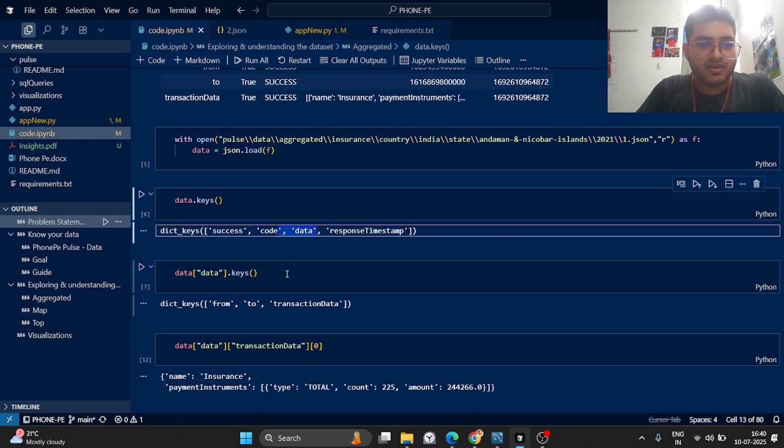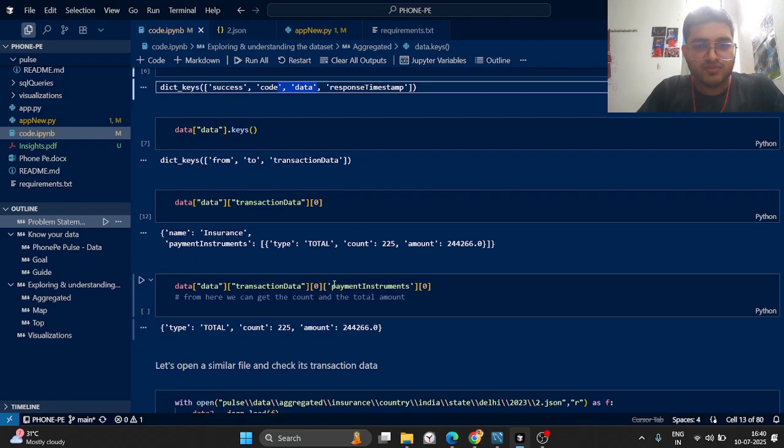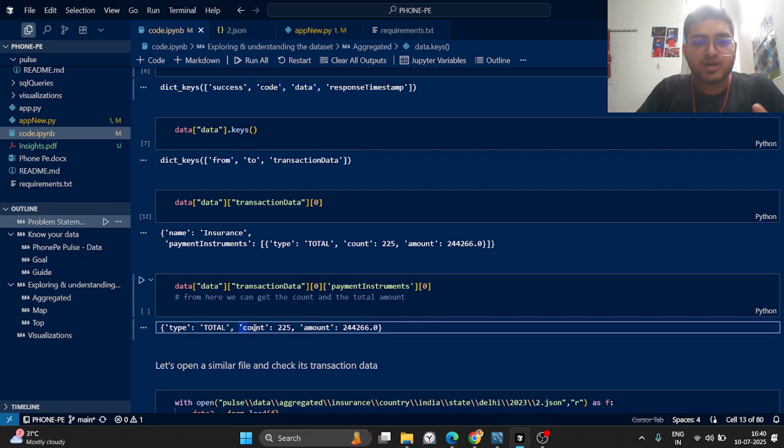Then I went to data and checked the keys. I tried to understand where the data was actually stored. Then I went to the transaction data at the zeroth index, and we got it in this form. Then I went to payment instrument and again zero. Then we got the type key, count key, and amount. And we were mostly interested in count and amount.